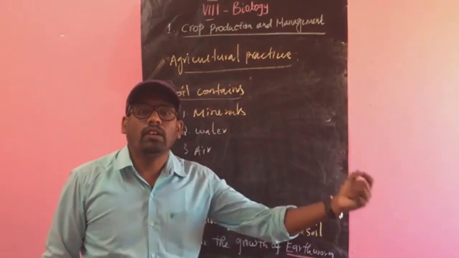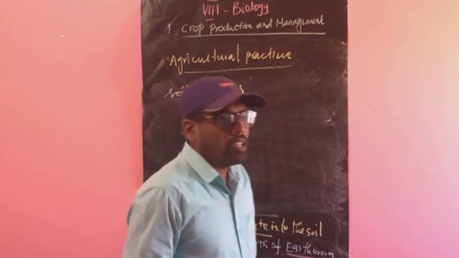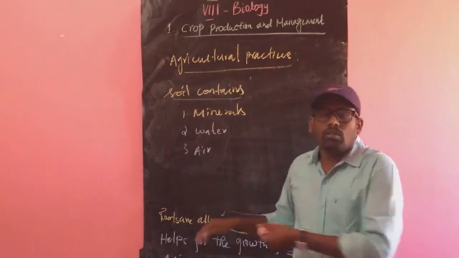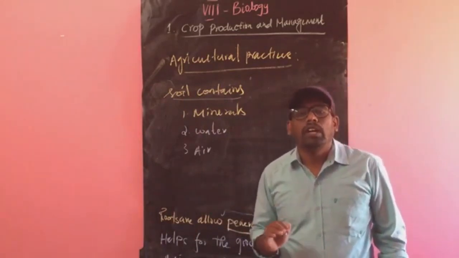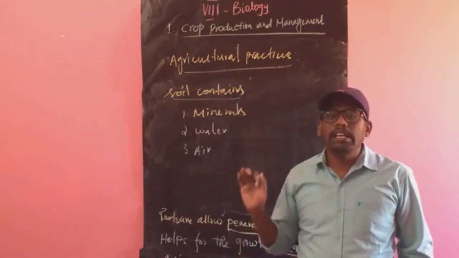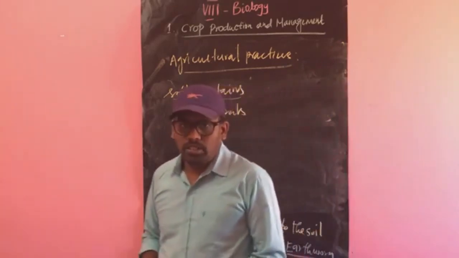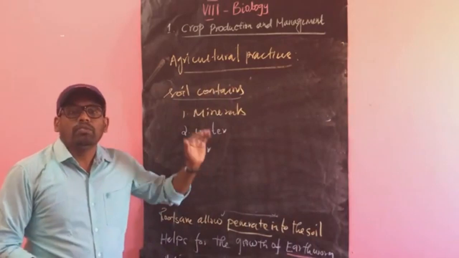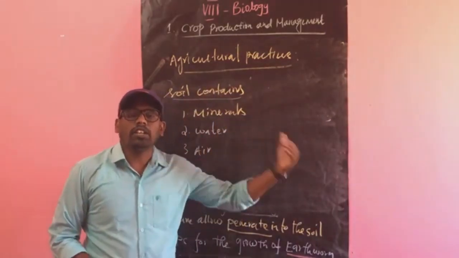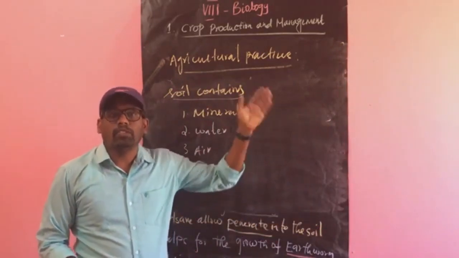How are the nutrients available in the soil? When dead bodies, that may be plants or animals, are on the ground, the microorganisms such as bacteria and fungi occupy the dead bodies and decompose them into micro molecules. So what will happen, the nutrients or minerals present in the dead bodies reach the soil. From the soil again the plants utilize them for their growth.